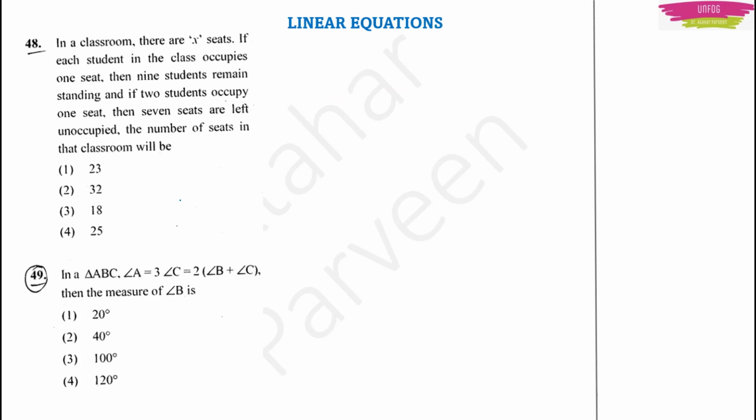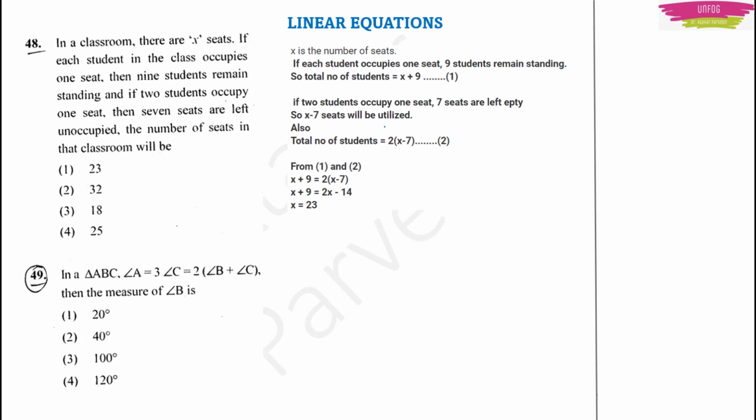Next, question number 48. In a classroom, there are X seats. If each student in the class occupies one seat, then 9 students remain standing. And if 2 students occupy one seat, then 7 seats are left unoccupied. The number of seats in the classroom will be? So finally, you have to find how many seats are there in the classroom.